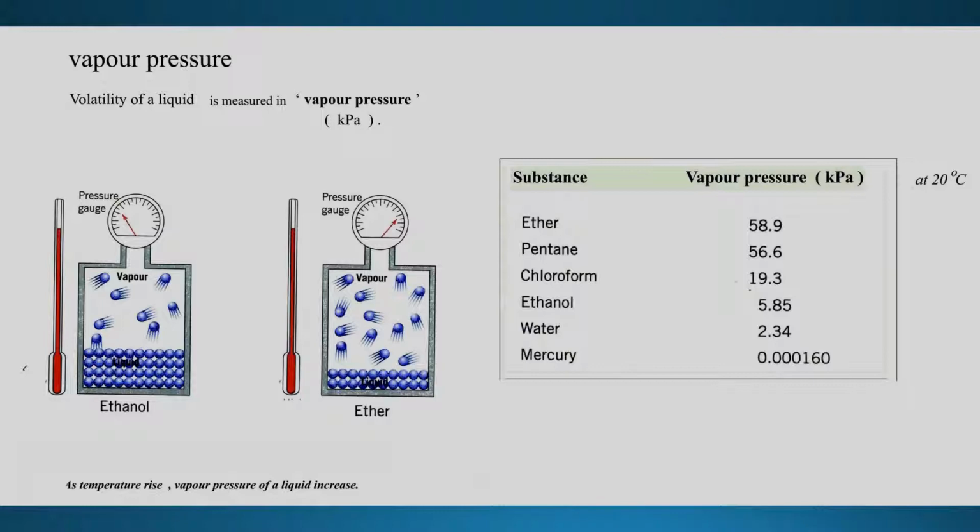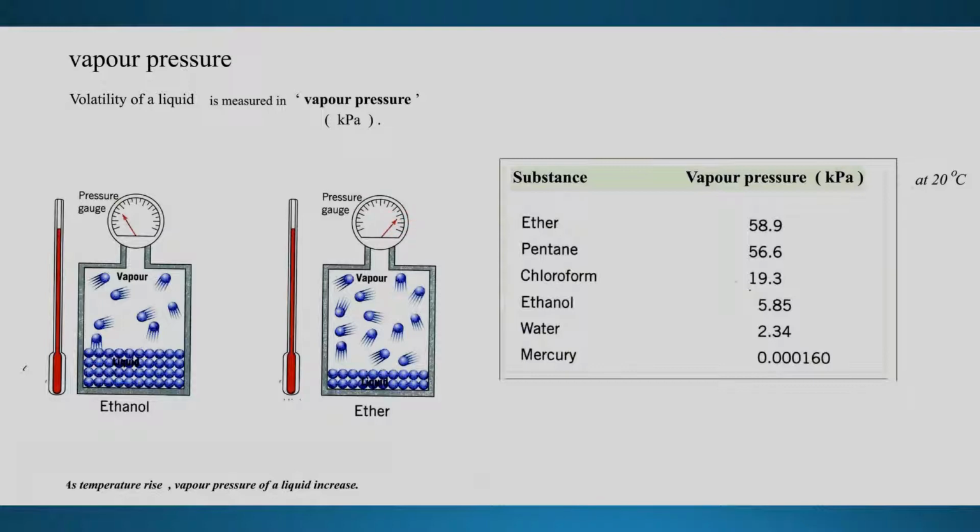Now, when they put another substance, ether, at the same temperature, 20 degrees, this substance also turns into gas, but more of it turns into gas. They push the gauge much harder, so the pressure is higher.